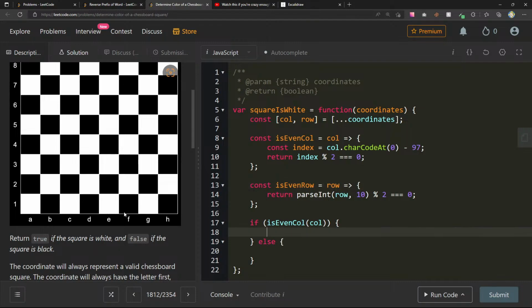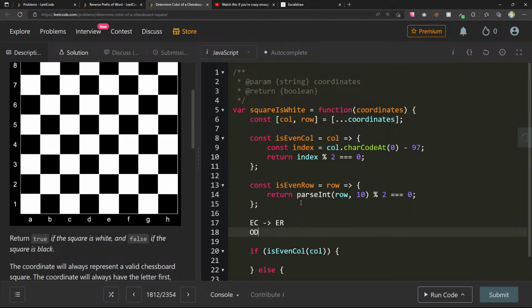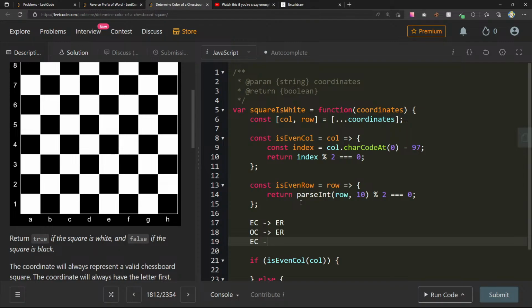Okay, so if it's an even, now there are different things that we can do, right? What happens if it's an even row? So even column, even row, odd column, even row, or even column. Wait, I'm getting mixed up here.